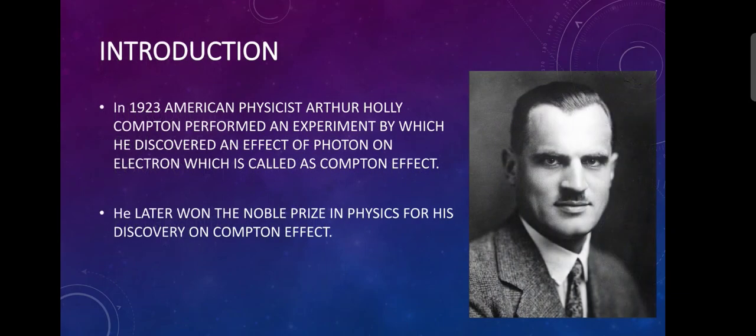Introduction. In 1923, American physicist Arthur Holly Compton performed an experiment by which he discovered an effect of photon on electron which is called as Compton effect. In 1927, he won the Nobel Prize for his discovery on Compton effect. The Compton effect is the quantum theory of scattering of electromagnetic waves by a charged particle, in which some portion of the energy of electromagnetic wave is given to the charged particle in an elastic relativity collision.